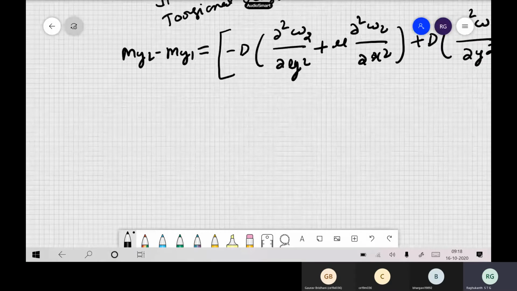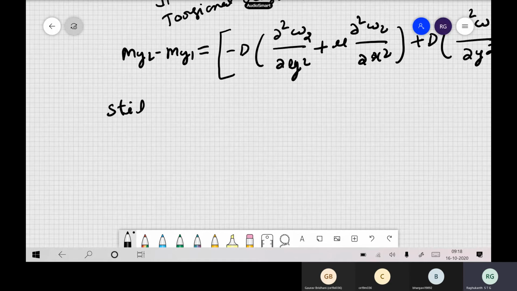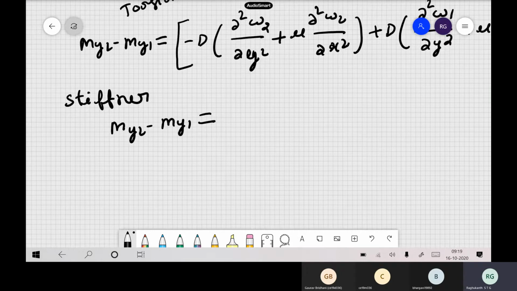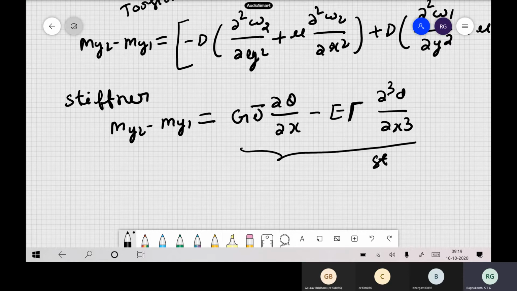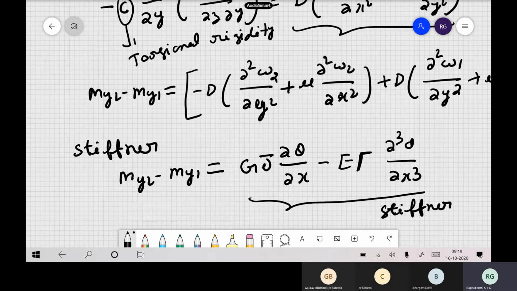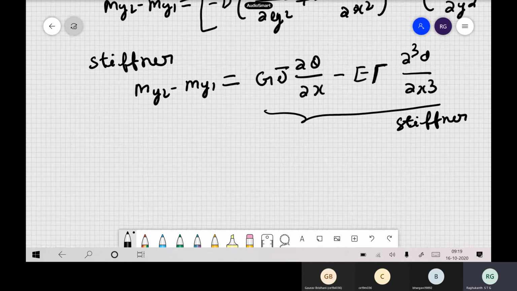Now this has to be equated to the torsional rigidity of our beam, so on the stiffener. So this my2 minus my1 should be equated to the torsional rigidity. You can write this equation, or you can write the warping function and all other things also. So GJ, you already know these expressions, minus the warping coefficient was there, dou cube theta by dou x cube. So this is the torsional term for the stiffener, that is for the beam. Okay, so you can write like this. So this is how we write. So these are the original boundary conditions.